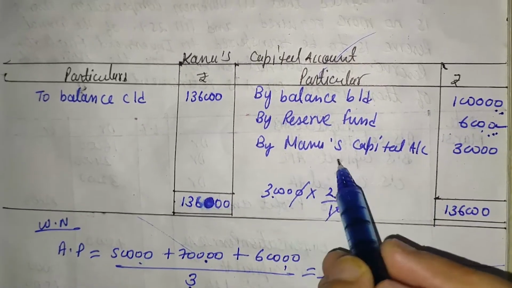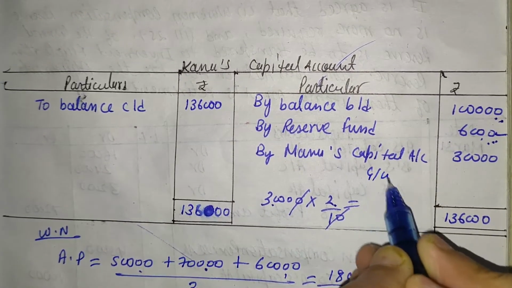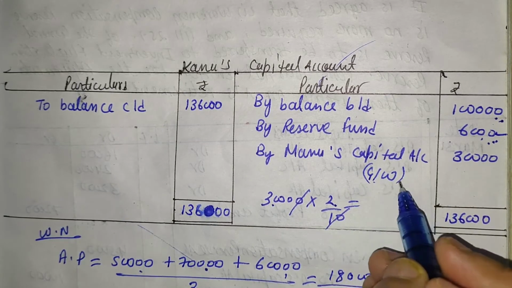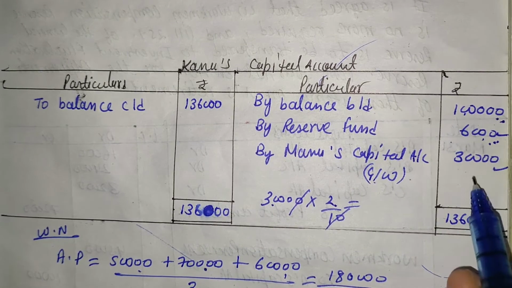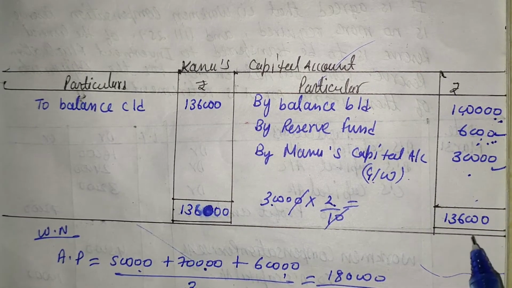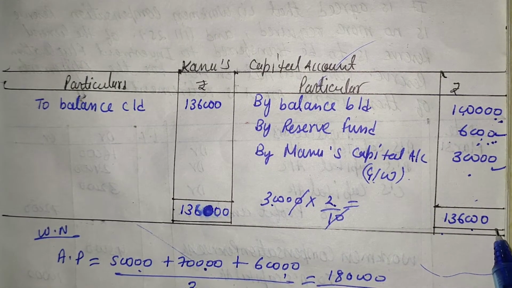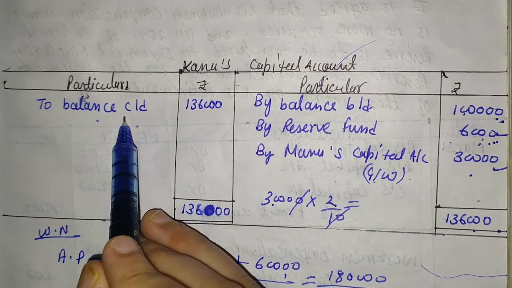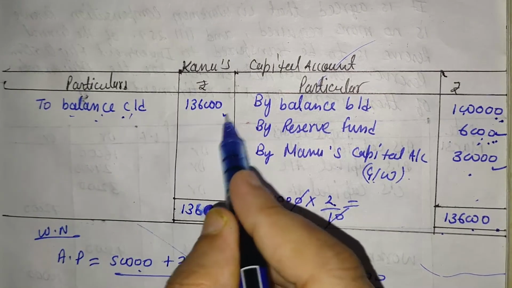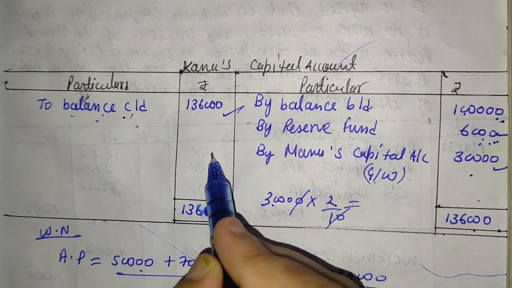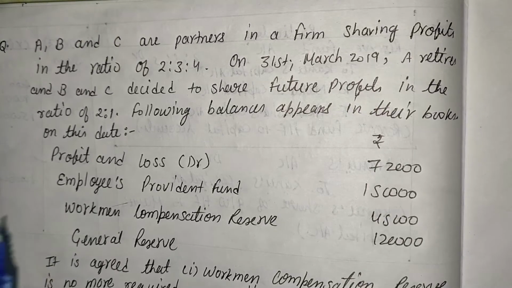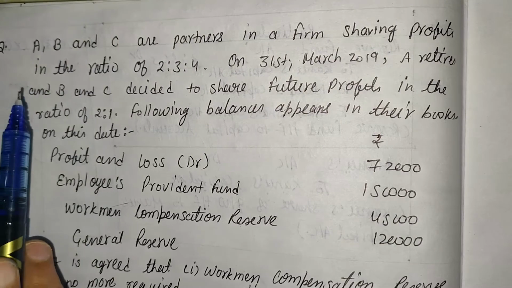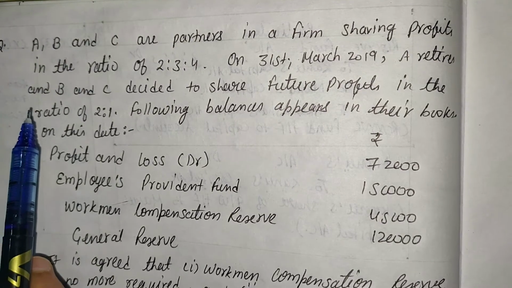By Manu's capital account, that is the goodwill value, we already discussed that point in the working note, that is 30,000. Sum of all, 1 lakh plus 30,000 plus 6,000, that is 1,36,000. So here the balancing figure is to balance CD by 1,36,000.